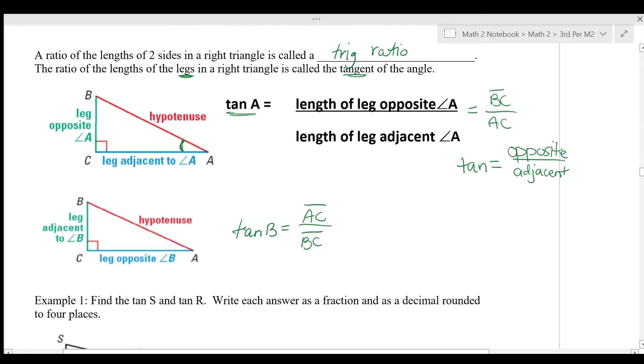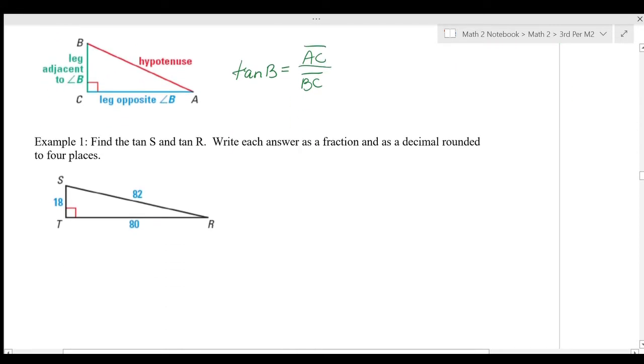We'll look at some more examples, put it into practice, and it'll make more sense as we keep going. If we want to find the tangent of S, we want to write each answer as a fraction and as a decimal rounded to 4 places. Make sure you pay attention to what the directions ask you to do so that you answer the whole question. To find the tangent of S, we need the opposite side of S. RT is the side opposite of S, over the side adjacent to S, ST. Again, we're not going to use our hypotenuse at all because it's tangent. So we put RT over ST, and then we can plug in the lengths that we know.